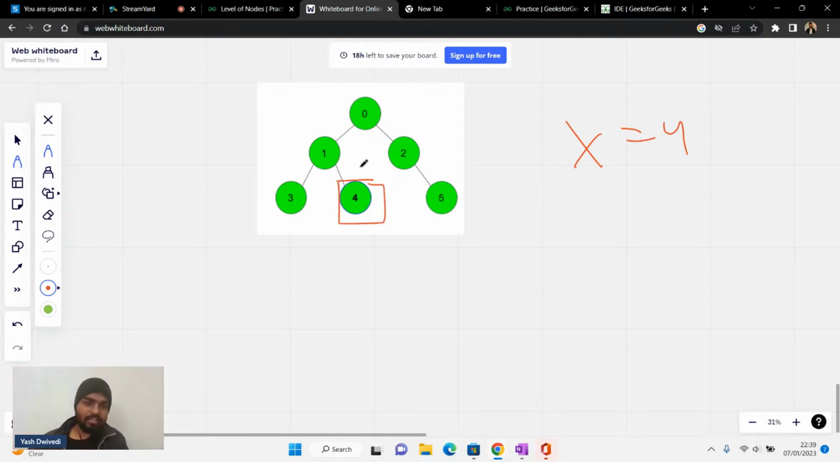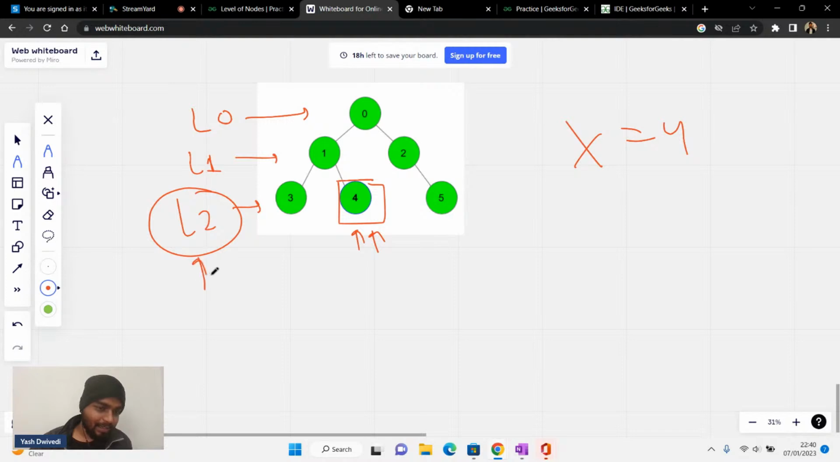Can you tell me what is the level of this node, guys? If I start from level 0, this is level 0, then this is level 1. Then at which level is this node 4 present? Please quickly comment down, guys. Please write 2 in the chat. So it's present at level 2. Mukesh, it is present at level 2 basically. This guy is basically present at level number 2.